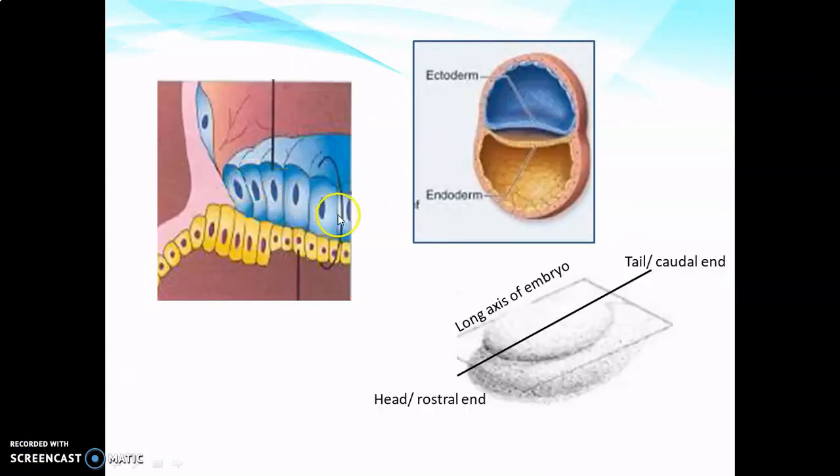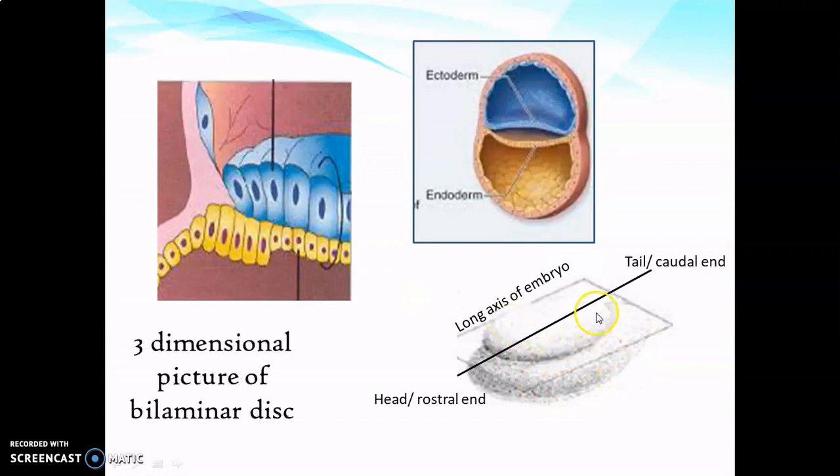So this image shows the ectoderm and endoderm germ layers. I want all of you to imagine three-dimensionally to understand the structure, not as just two layers of cells, but as two planes of cells, as you can see here in this image. Here you can see one germ cell layer above, which is known as ectoderm, and the germ layer present ventrally or below, known as endoderm.